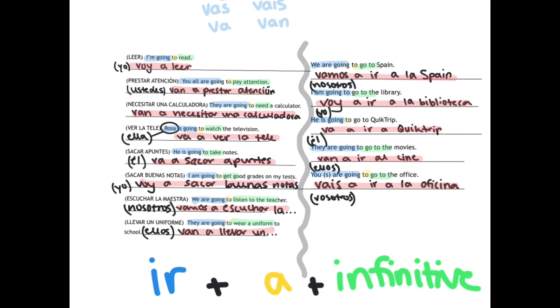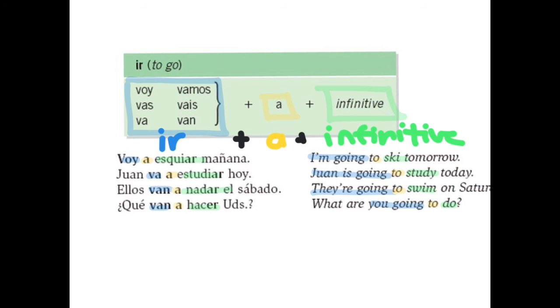So I will post a screenshot of a helpful ir plus a plus infinitive infographic. So here's the infographic, and I highlighted it to fit the colors that we used in the video. So it's ir plus a plus infinitive, and if you want, you can screenshot this. And then yeah, once again, this is the simple future tense for Spanish.